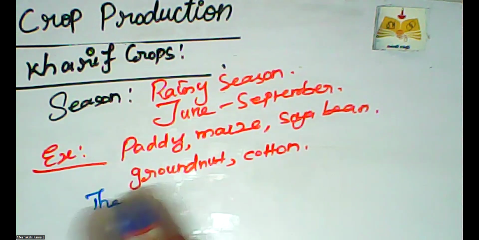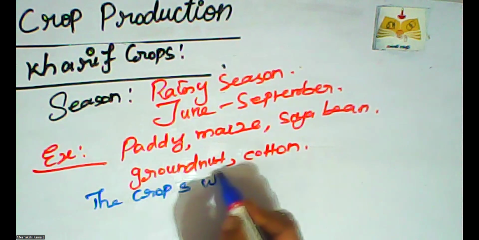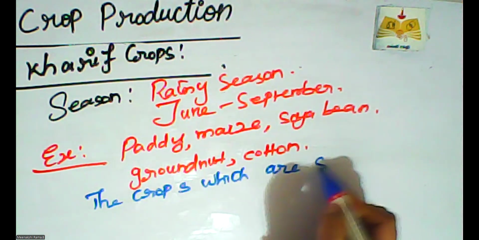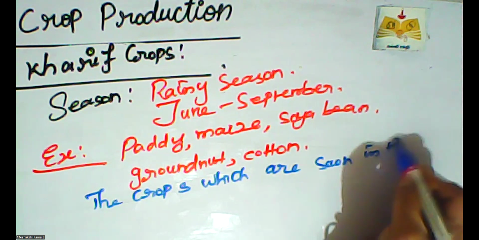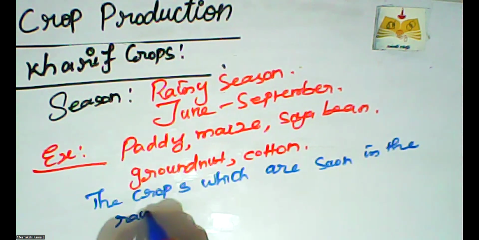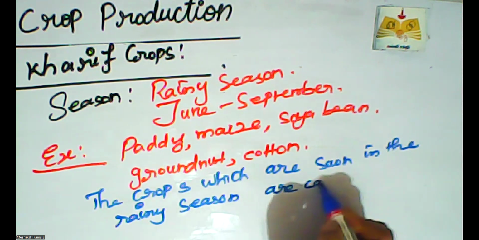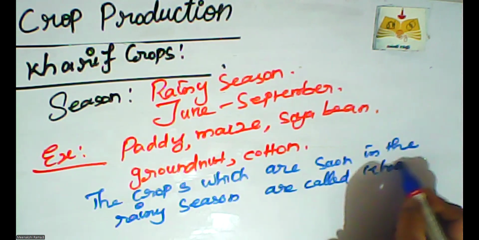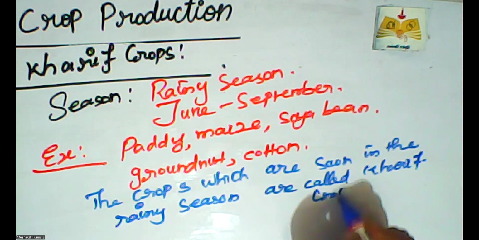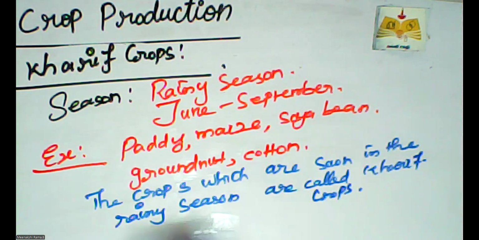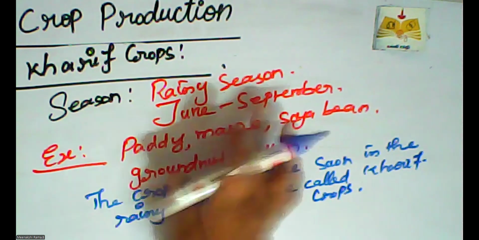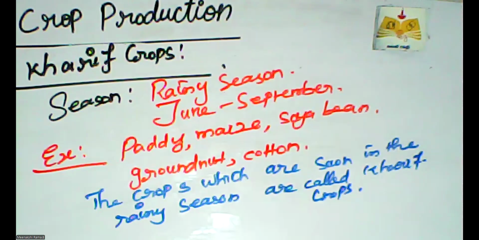The crops which are sown in the rainy season are called Kharif crops. What does Kharif crops mean? The crops which are sown in the rainy season are called Kharif crops. The rainy season means June to September. What are the Kharif crop plants? Paddy, maize, soya bean, groundnut and cotton. So this is the first variety.